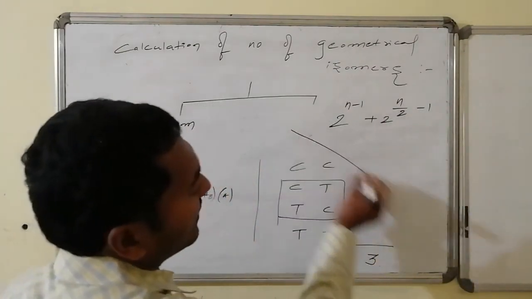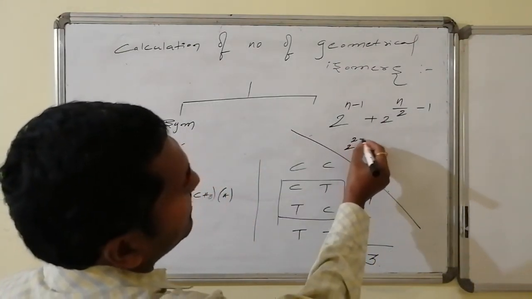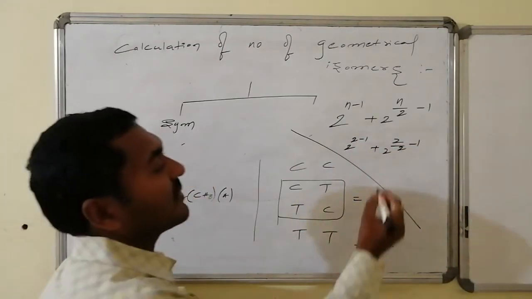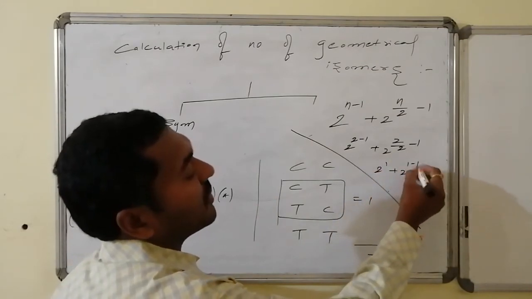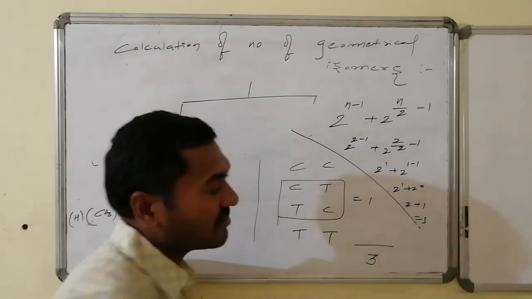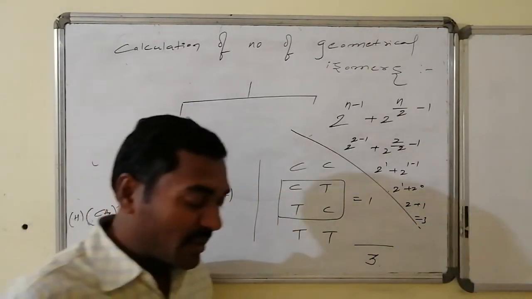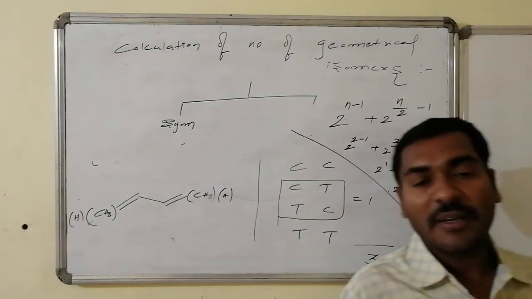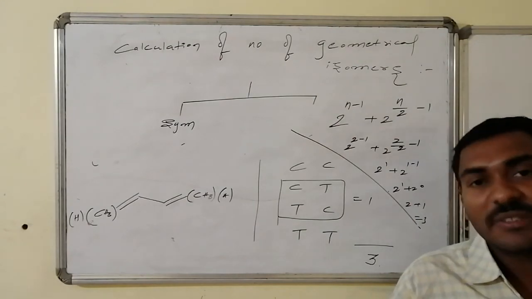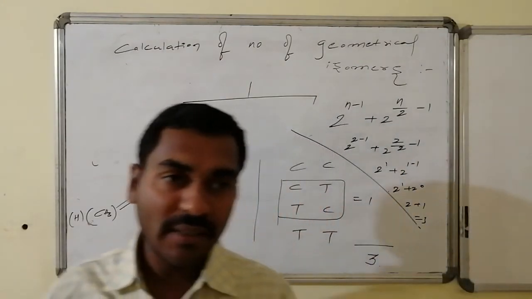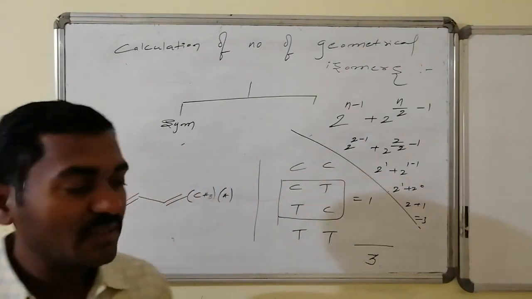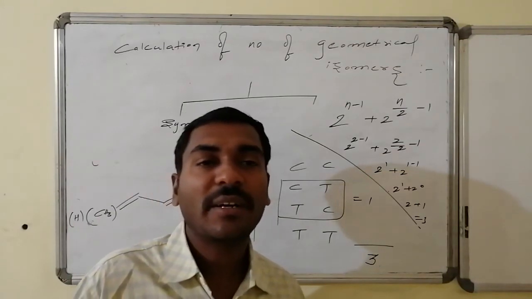If I substitute the n value here: 2 power 2 minus 1 plus 2 power 2 by 2 minus 1. 2 power 2 minus 1 is 2 power 1, plus 2 power 1 minus 1, that is 2 power 1 plus 2 power 0, 2 plus 1, that becomes equal to how many? 3. Hence the formula used for the calculation of the number of geometrical isomers with an even number of stereogenic centers having symmetrical ends is given by 2 power n minus 1 plus 2 power n by 2 minus 1. Thus you can calculate the number of geometrical isomers.